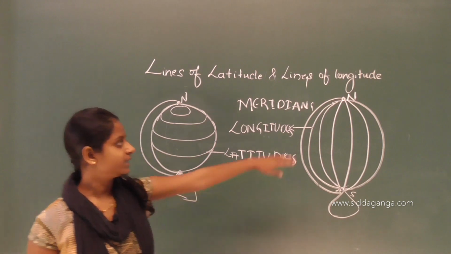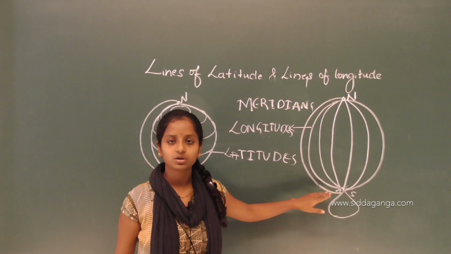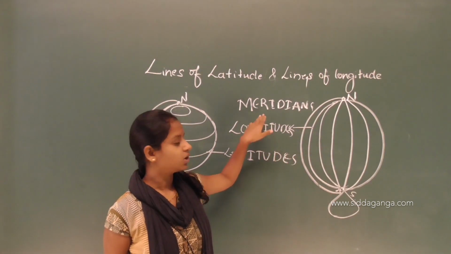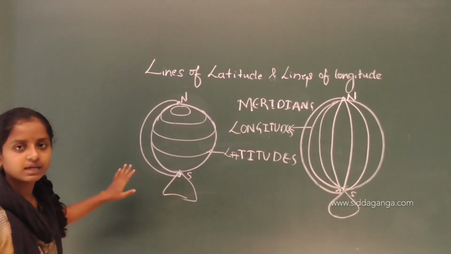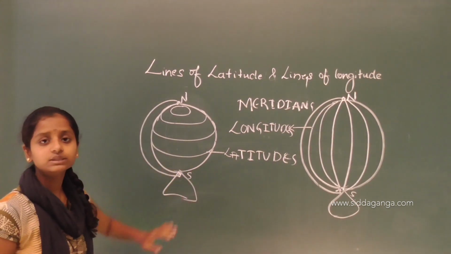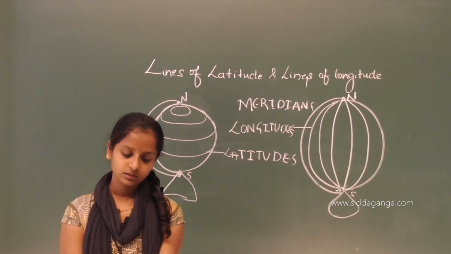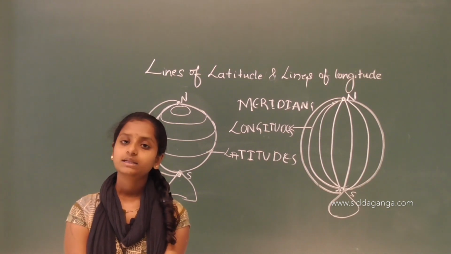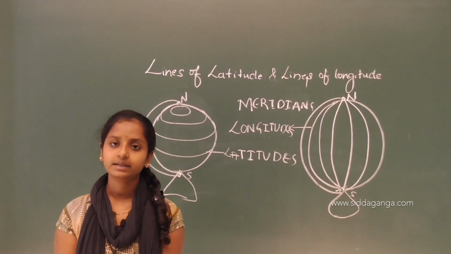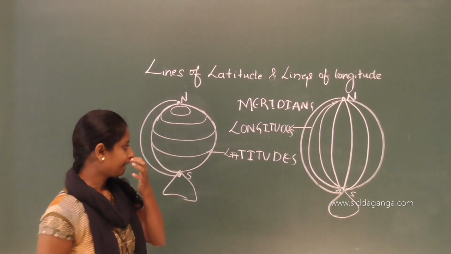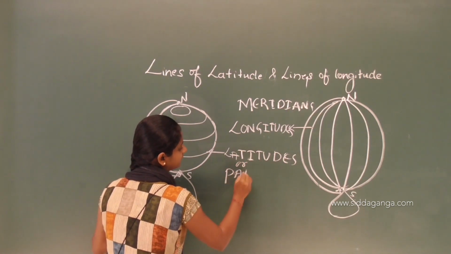Okay, so the lines which are running from north pole to south pole are called longitudes or meridians. And these are latitudes or the parallels. The parallels and the meridians cut each other at a right angle. These latitudes are also called parallels.